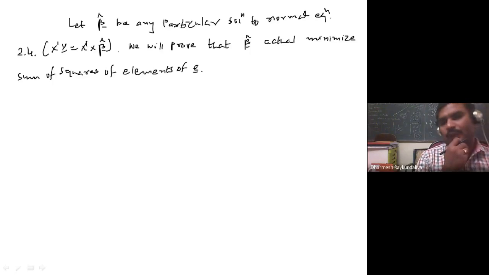We have not yet proved that beta cap is actually minimizing the residual sum of squares. We have just obtained that beta cap is any particular solution of that normal equation X dash Y is equal to X dash X beta cap. Now we wish to actually show that beta cap minimizes the sum of squares due to elements of E. So how to prove that? We will take any other solution of the equation X dash Y equals X dash X beta cap.